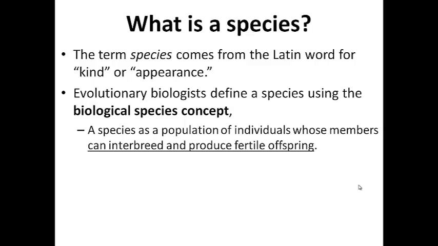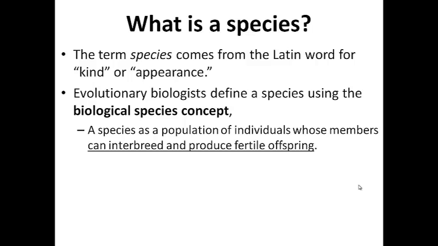So if these animals that are living together can breed with each other and produce offspring that can also breed and produce offspring, then they are one species. Now this sometimes works well and sometimes doesn't work that well when we try to define a species. But this is the simplest and the most widely used idea of a species.